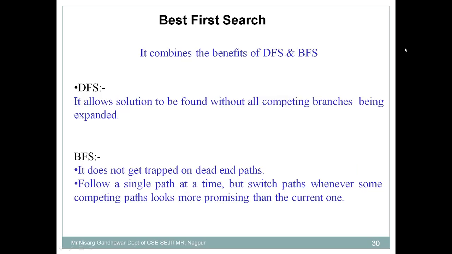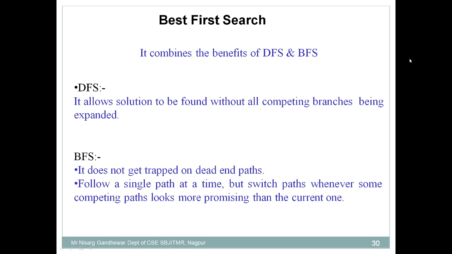Best first search is a combination of DFS and BFS. In short, it combines the benefits of both these approaches. So what is the benefit of DFS?